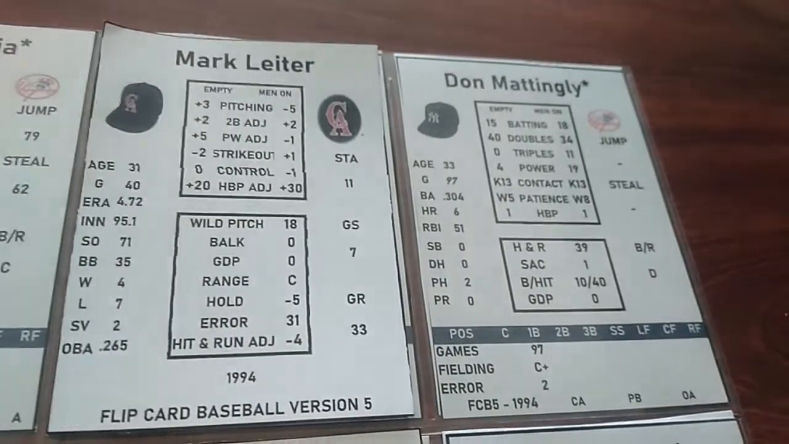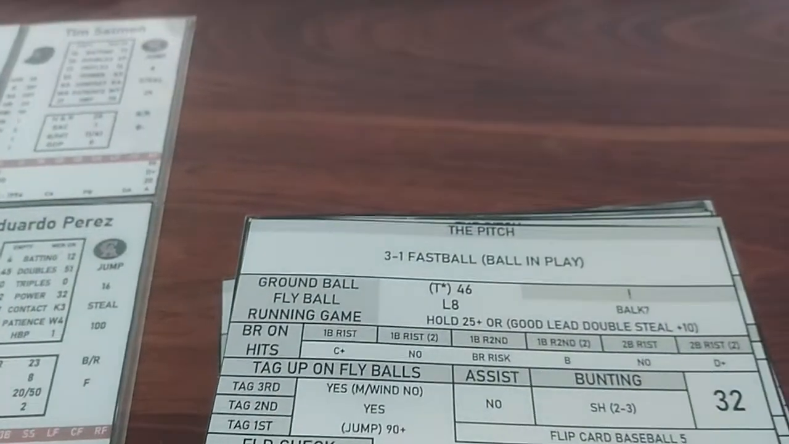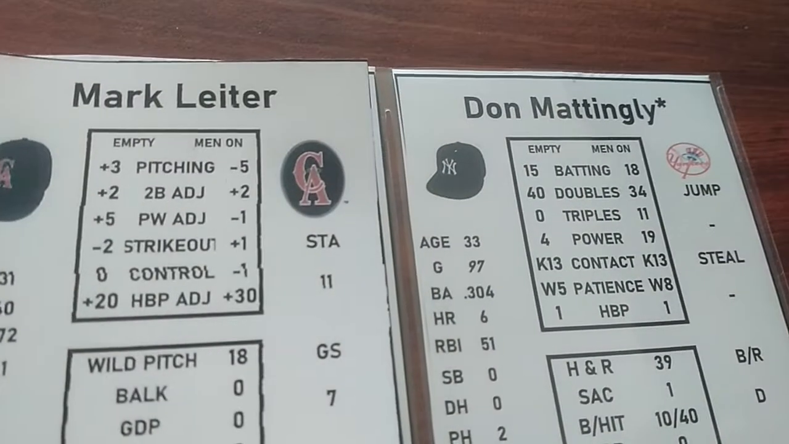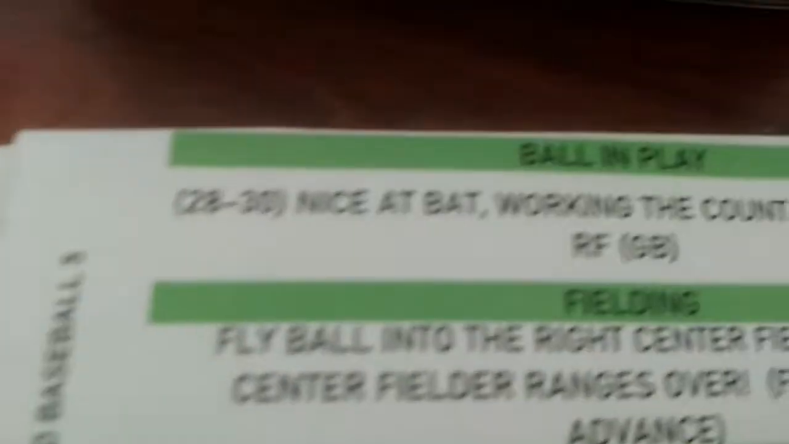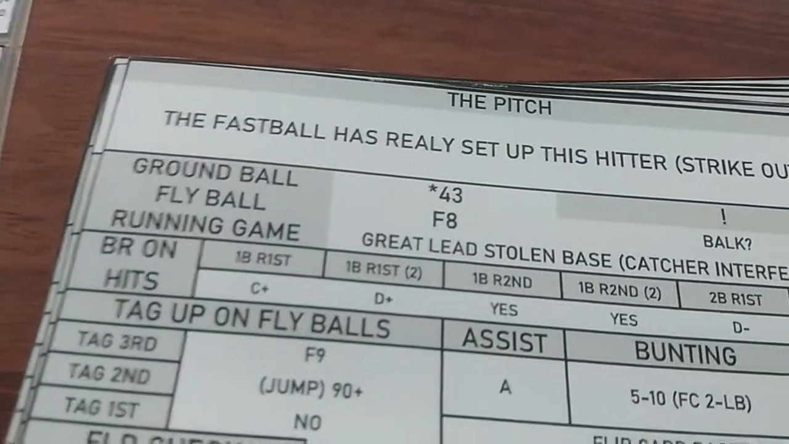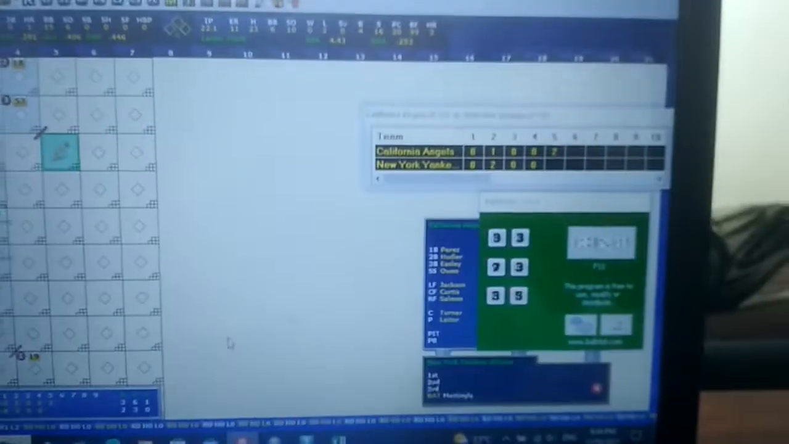Don Mattingly is up. Mattingly is 1 for 2 with a double in the first inning. 3-1 fastball is put into play. 28 to 30 would be a single. He is a 15 plus 3 is an 18, so it's not a single, it's a ground ball. It's a ground ball to the second baseman, Rex Hudler, with an error check. We've had this before. Hudler is 15. 94 this time. He doesn't make the error. 1 down. Danny Tartabull.